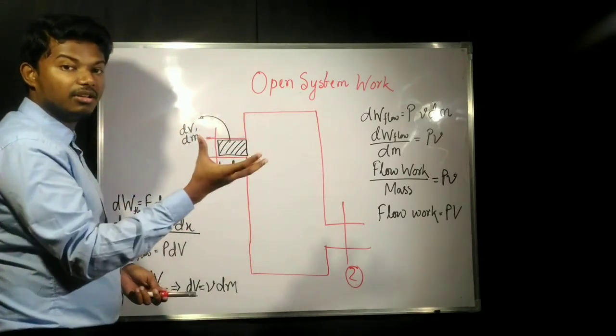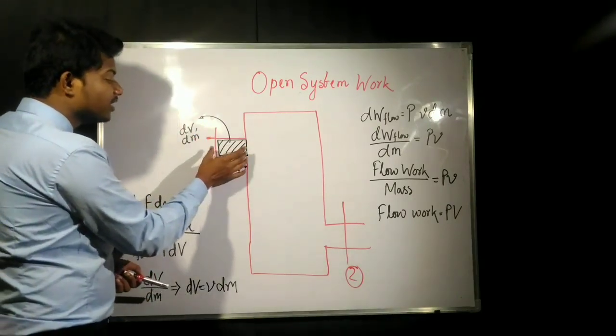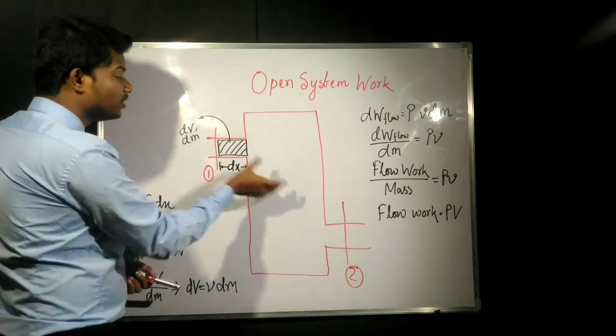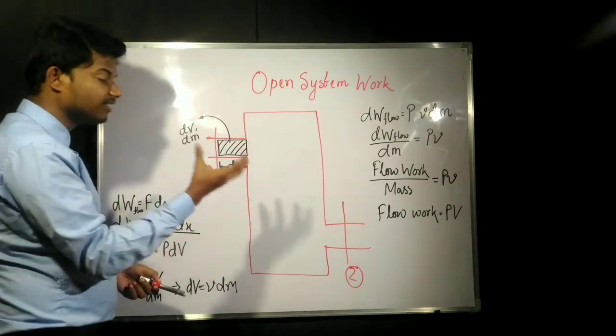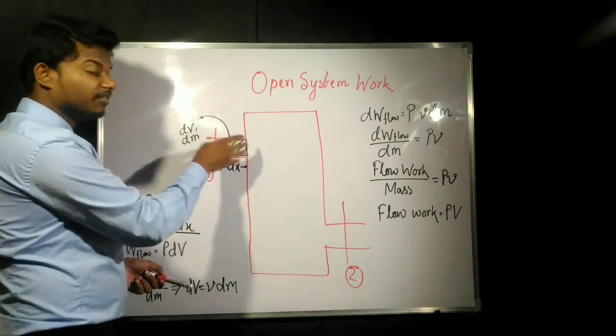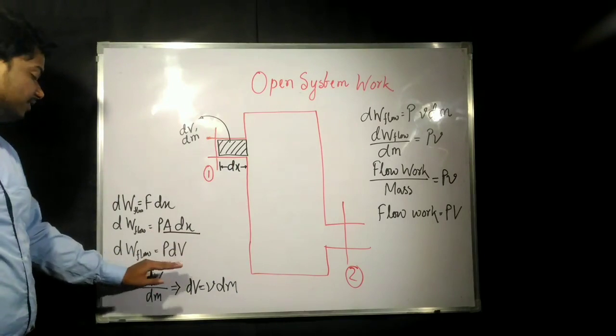It is similar to swept volume. Whatever volume this element is going to cover to go into the system is known as dV. So area into dx will give us dV.